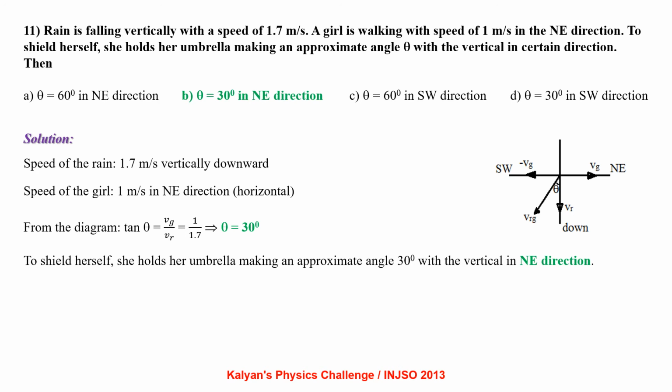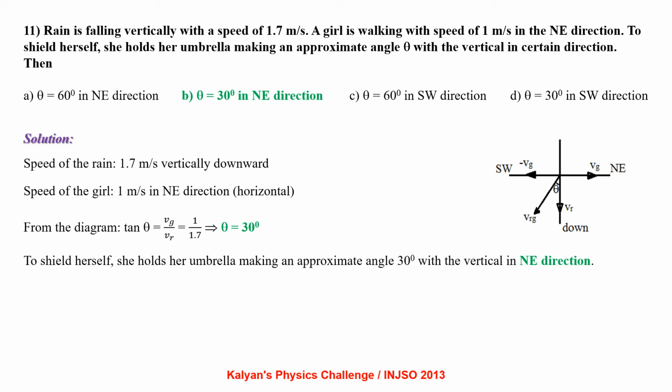Rain is falling vertically with a speed of 1.7 meter per second. A girl is walking with a speed of 1 meter per second in northeast direction. To shield herself, she holds her umbrella, making an approximate angle theta with the vertical in certain direction. Then, speed of rain is 1.7 meter per second vertically downward. Speed of the girl is 1 meter per second in northeast direction, that is horizontal.